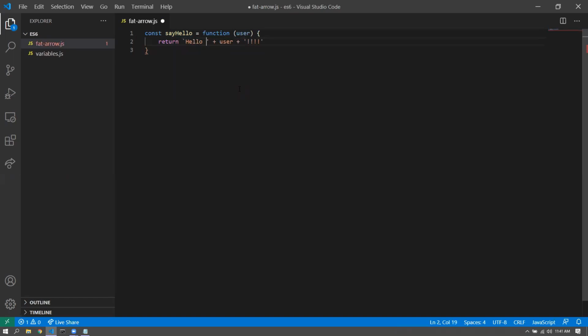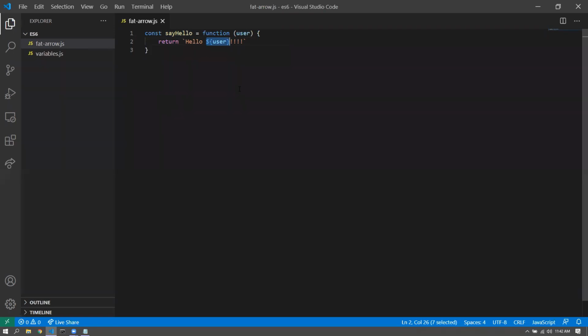Instead of single quotations, I would use a backtick template literal. This is also an ES6 feature. And instead of just the user, I would interpolate the user. So it'll be brackets and dollar. This is the interpolation syntax of ES6, a bit similar to React's interpolation, but a better one.